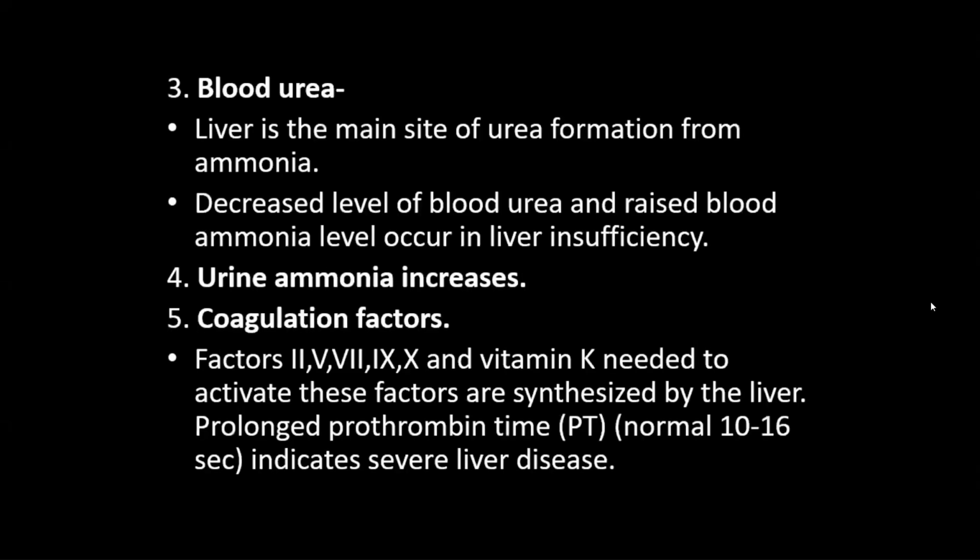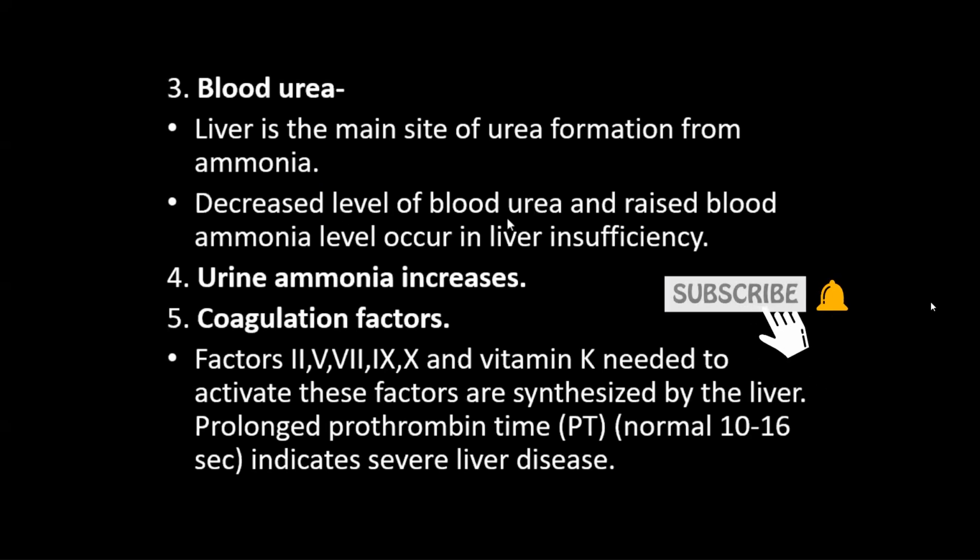Now blood urea. Among the functions of liver, we have already said that one is the conversion of ammonia into urea. Ammonia is a toxic substance, so it must be removed, and it must be converted into a water soluble, non-toxic form, that is urea. If it is water soluble, then only it can be removed. The liver is the main site of urea formation from ammonia.